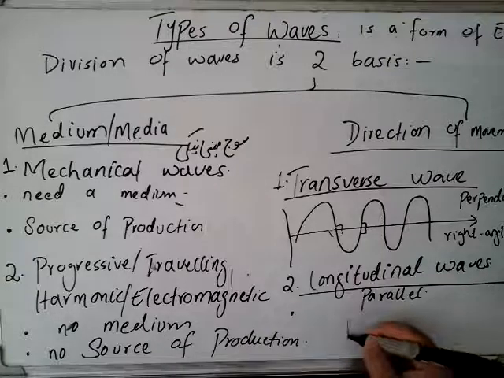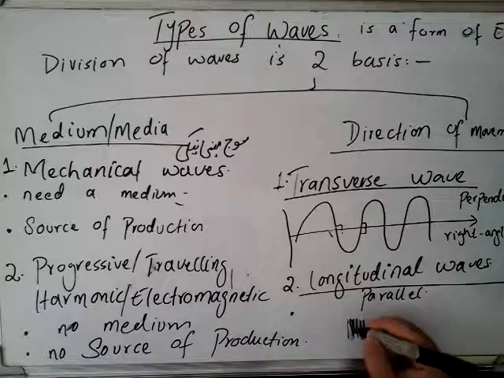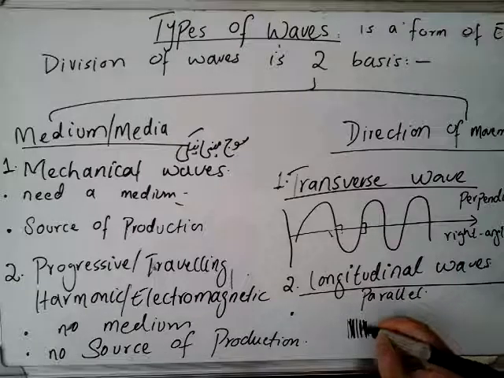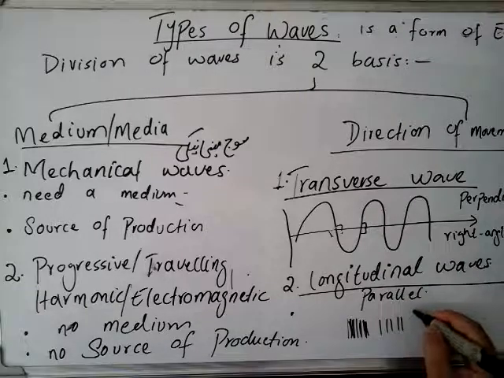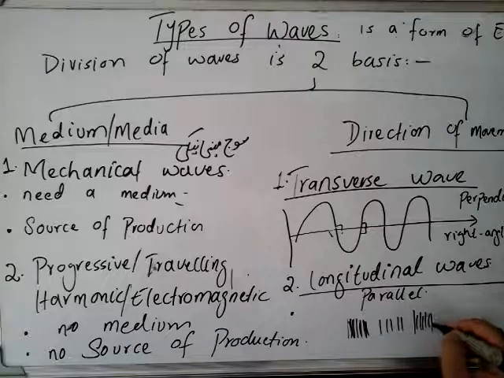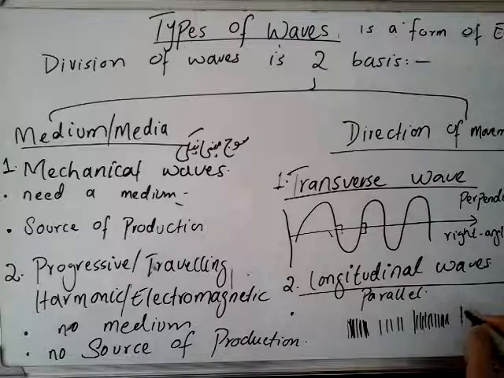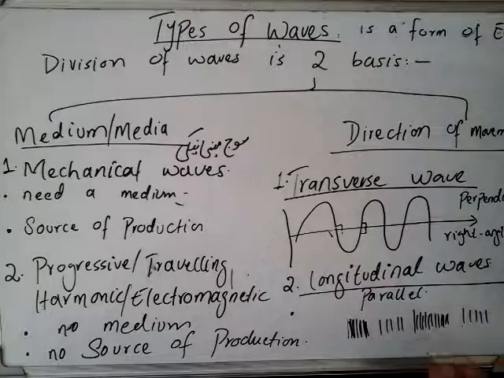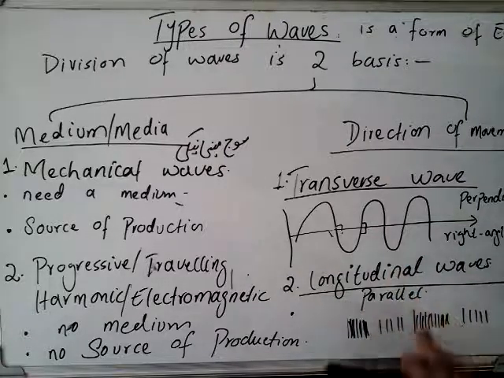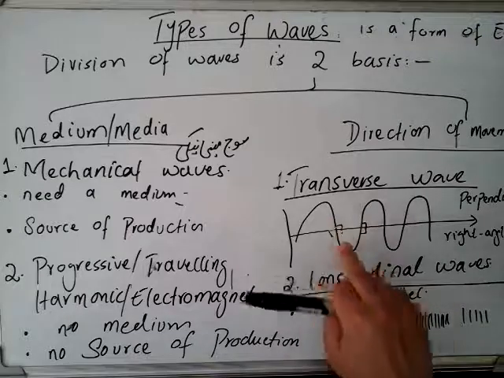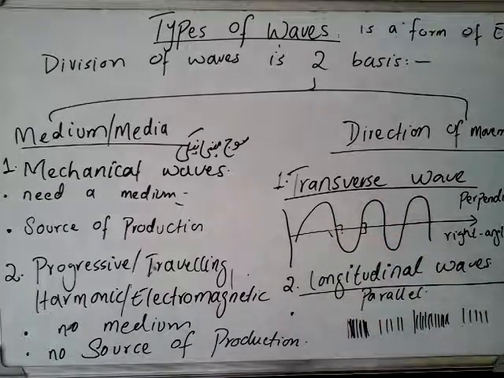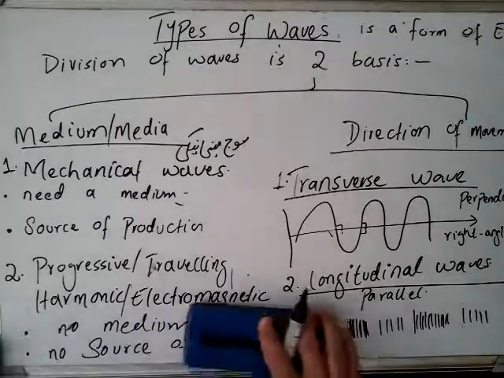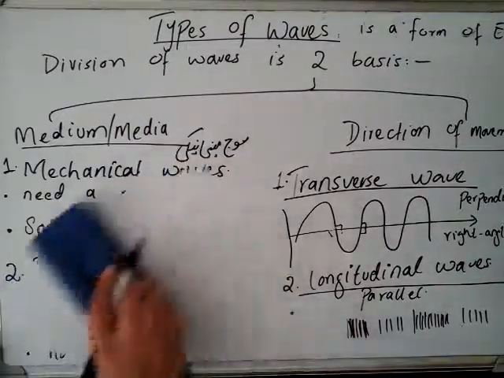Like they move in this manner, okay, parallel. They are not crisscrossing each other. They are not making any angle like ups and downs. Okay, is that clear?